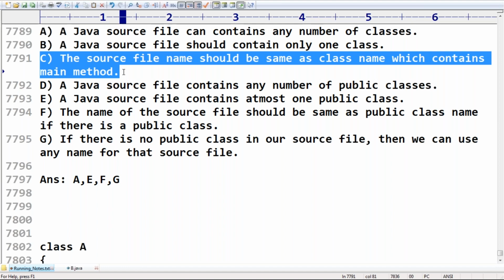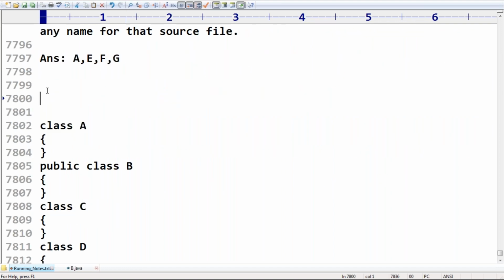C is wrong because the name of the program and the name of the class which contains the main method have no relation at all. Now this is what you people should be aware of. Next, let's take a very special case.